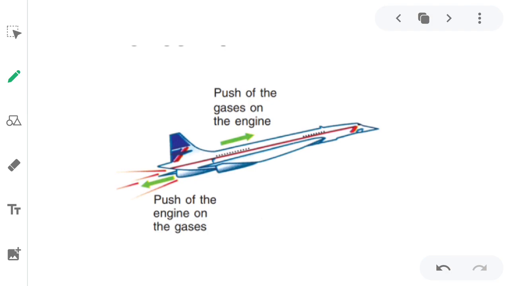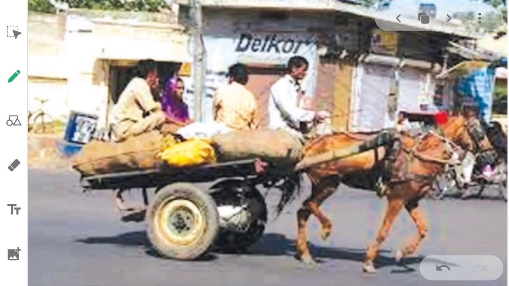Okay, now I think I've made everything clear to you. So before ending this video, I would like to show you this picture. Here you can see that a horse is pulling a cart. Okay, after this image I'll ask you some questions.